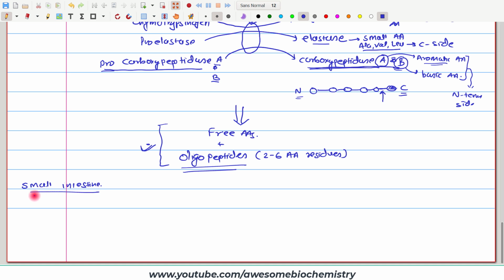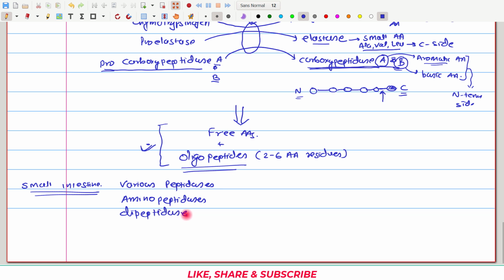Now, this partially digested protein will reach the further distal part of the small intestine, and the small intestine mucosa also secretes various peptidases, enzymes which can break down peptide bonds. What are these enzymes? There are various peptidases, various aminopeptidases, then a dipeptidase and tripeptidase.